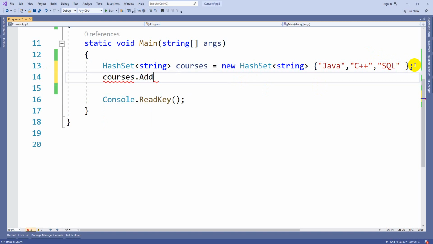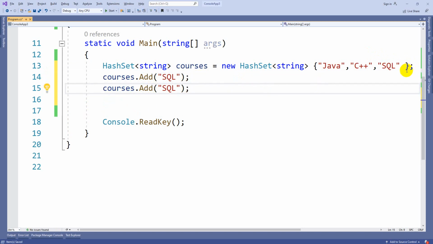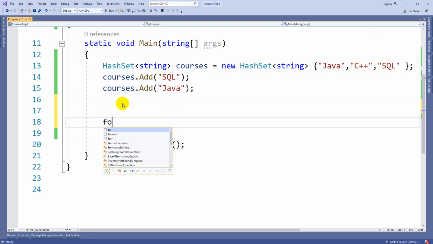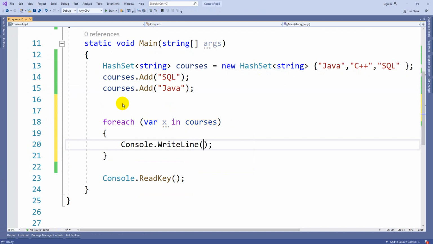Here there is no AddRange, remember that point. So here if I give SQL, and here if I give Java, I am trying to duplicate this. If I execute, sorry, I need to print, otherwise nothing will be there. So foreach var x in courses, Console.WriteLine of x.